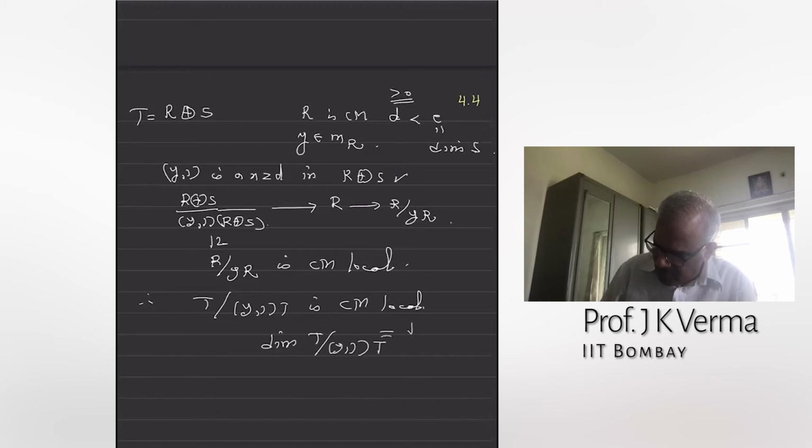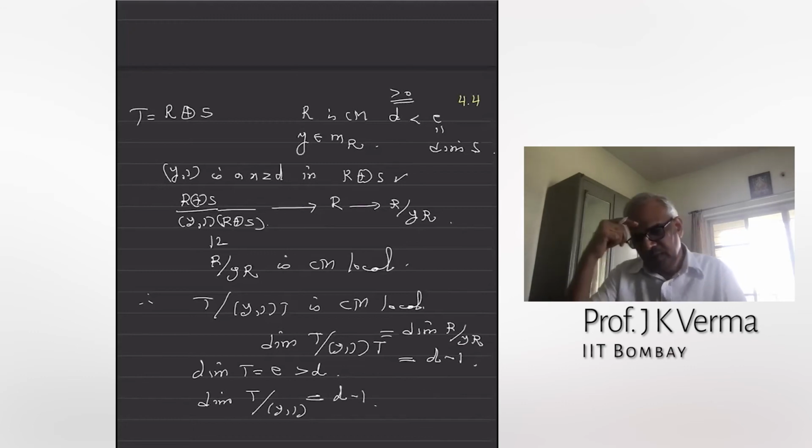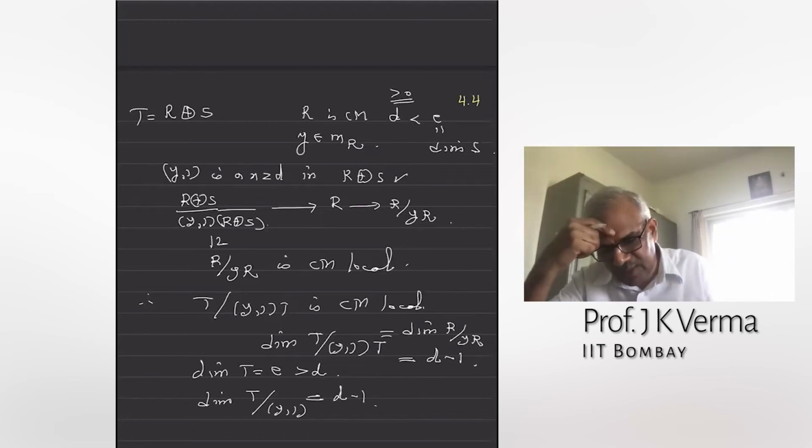What is the dimension? This is the dimension of R mod YR, and this is equal to D minus 1. So you see, the dimension of T is E, which is bigger than D. But when I went mod a non-zero divisor, the dimension reduced by more than 1. So if you go mod a non-zero divisor, the dimension doesn't necessarily reduce by exactly 1. It may reduce by more than 1.